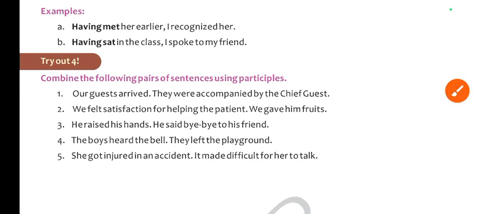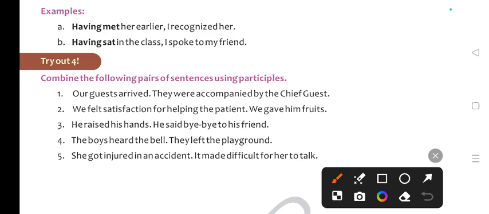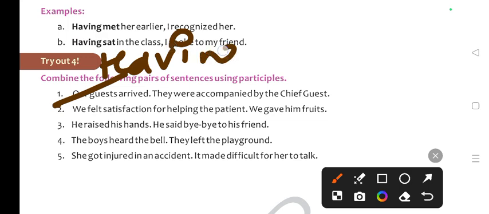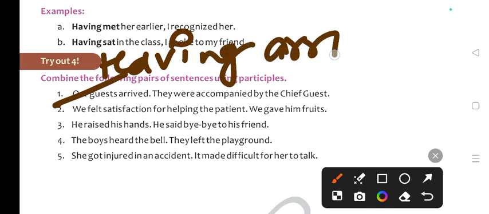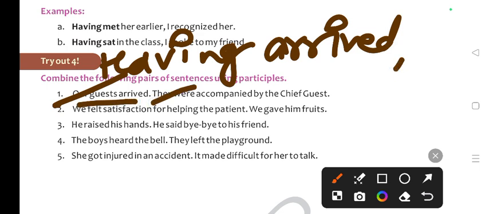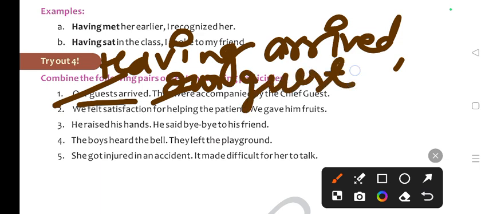4. Combine the following pairs of sentences using participles. Our guest arrived. They were accompanied by the chief guest. Having arrived. So we will make from having क्योंकि आपको participle बनाना है ना. So we will start like having arrived, comma, then we will use our guest. Having arrived, our guest, accompanied by the chief guest.